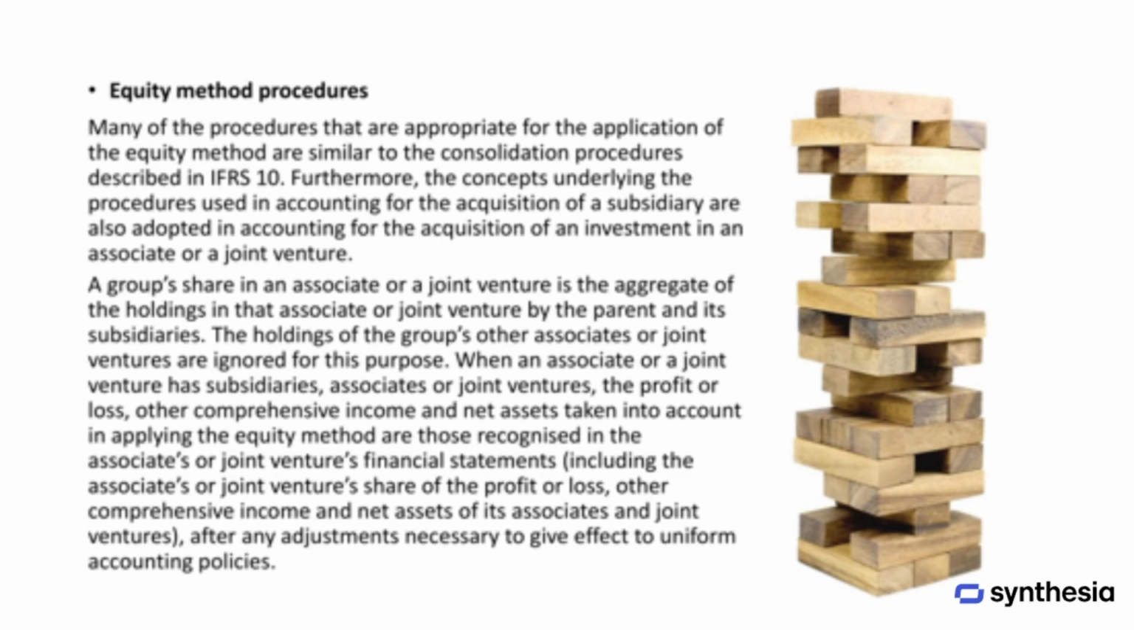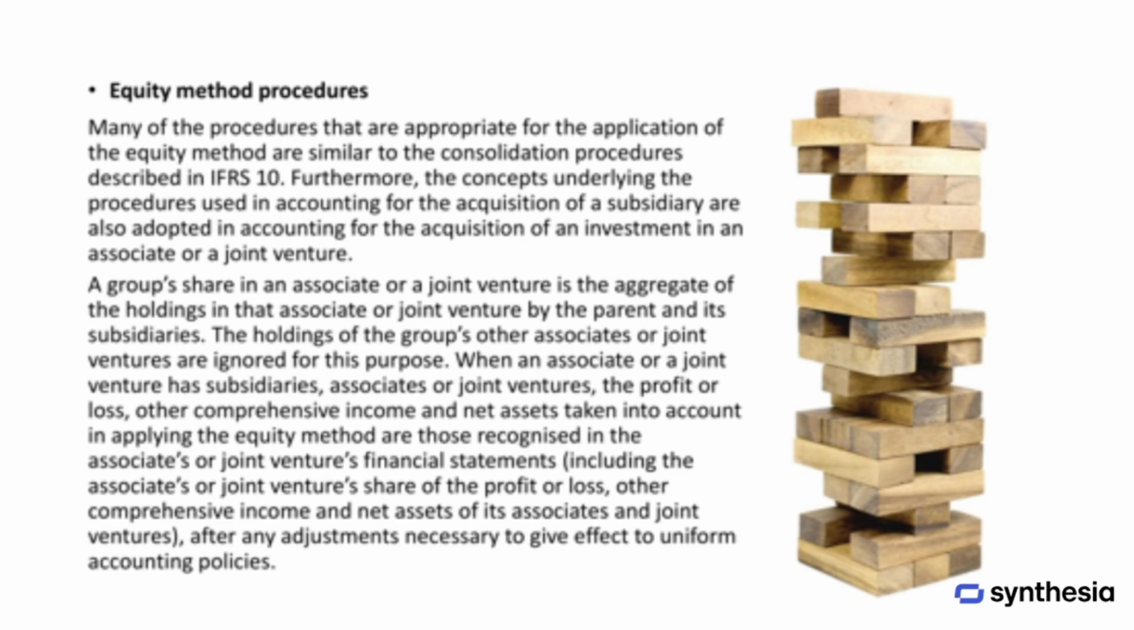Many of the procedures used when applying the equity method are similar to those used in consolidation under IFRS 10. The concepts behind accounting for the acquisition of a subsidiary are also applied when accounting for the acquisition of an investment in an associate or joint venture. When considering a group's interest in an associate or joint venture, this includes the combined holdings of the parent and its subsidiaries. However, holdings of the group's other associates or joint ventures are not included for this purpose.